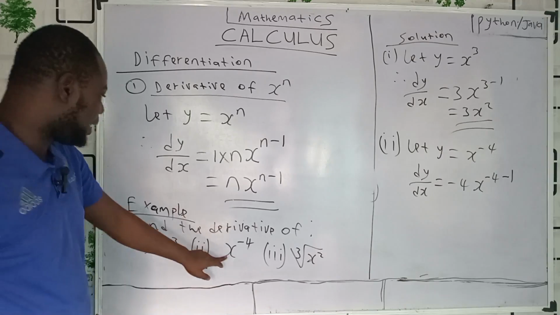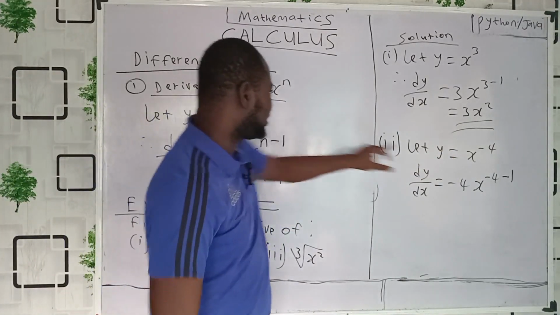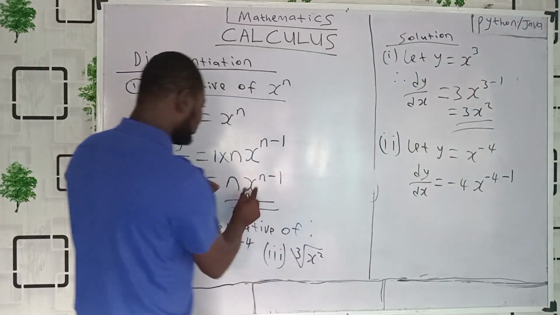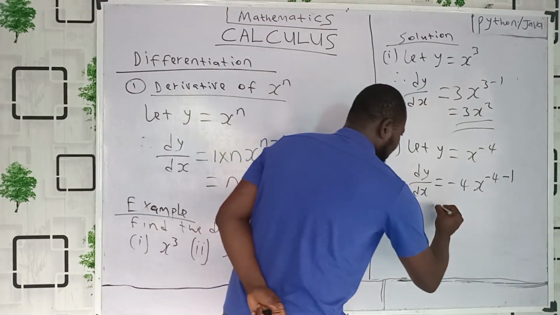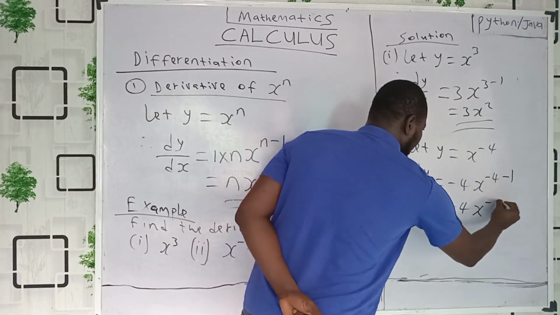Because if you compare this x raised to power minus 4 with x raised to power n, our x is still x, our n here is now minus 4. So we just use the formula. There's no difficulty. So what we now do, simplify for that. It will now become minus 4, x raised to power what? Minus 4 minus 1, that's minus 5.